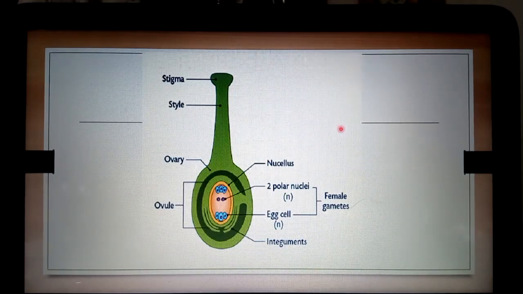It consists of stigma, style and ovary. Inside the ovary there is a specialized structure, the nucellus, with the male gametes, female gametes, egg cell, integument, etc. But this structure is not discussed right now. We will discuss that topic under the heading anatropous ovule. Thanks.